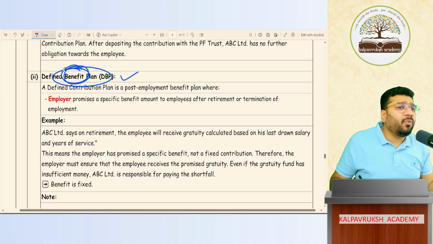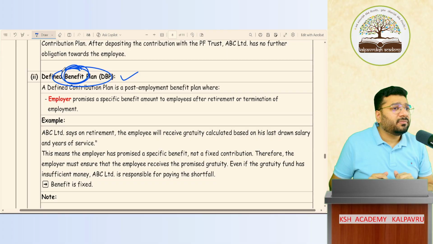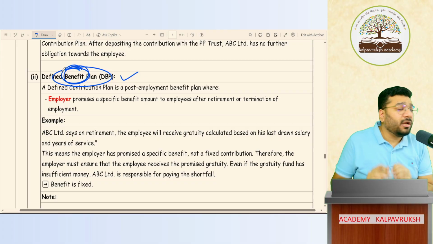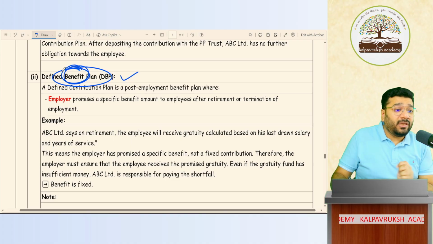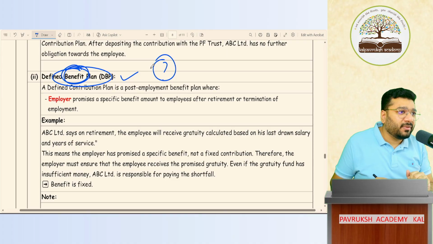So in a defined benefit plan, what do you say? Once you retire after 10 years, 15 years, I'll give you a lump sum amount. This benefit I'll give you. Got it? Not got it? So on the benefit, we don't know what it will be. Question mark it is. Why it is a question mark, I'll discuss now when I do a practical question. Got it? Not got it?